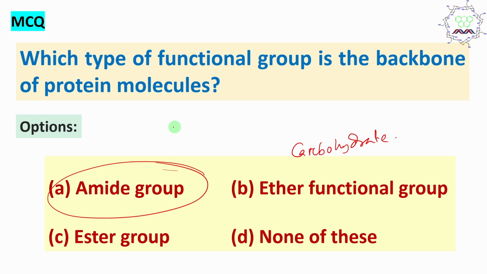By the way, sometimes people have a doubt. What is the difference between fat and oil? This side chain. Oil has lots of unsaturation in the side chain. But if you look at fat, meaning animal fat I am talking about, the extent of unsaturation is less. So this is the overall discussion.